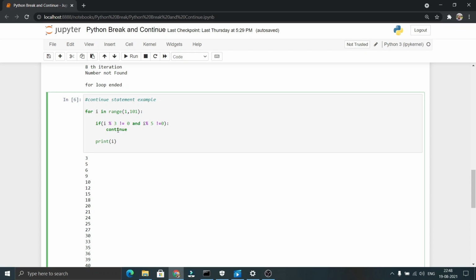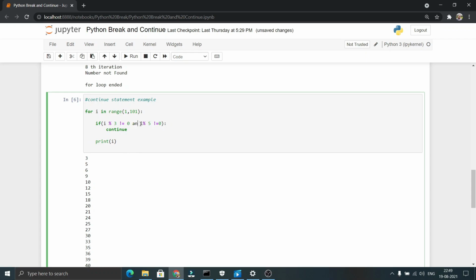So this continue statement will not be executed. So the flow comes to this print statement and prints i, that is 5, as in the fifth iteration our value of i will be 5. So it printed 5. For the next number, that is 6, as 6 is a multiple of 3, this condition will be evaluated as false. So the continue statement will not be executed. It just simply prints 6. When coming to 7, as they are not multiples of 3 or 5, they will not be printed, as the continue statement will be executed in their respective cases. So this program only prints the multiples of 3 and 5.